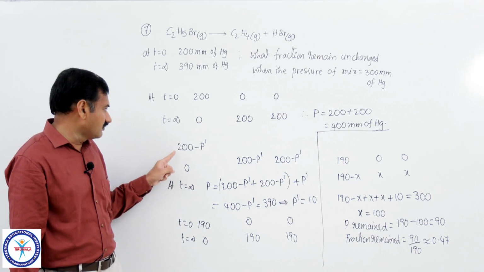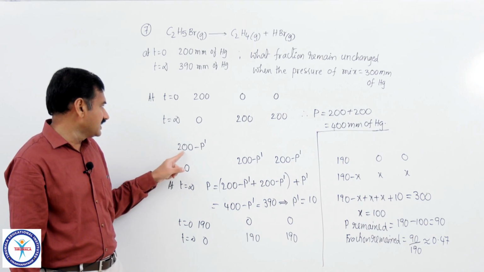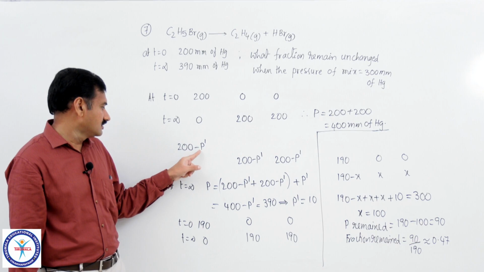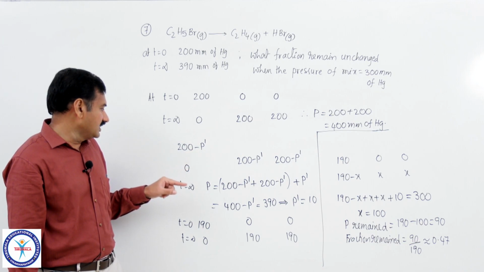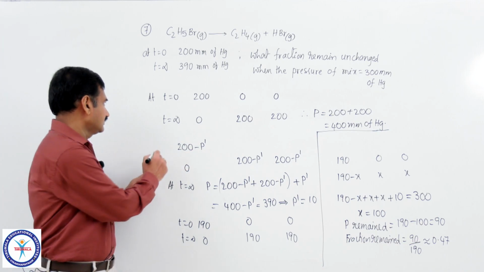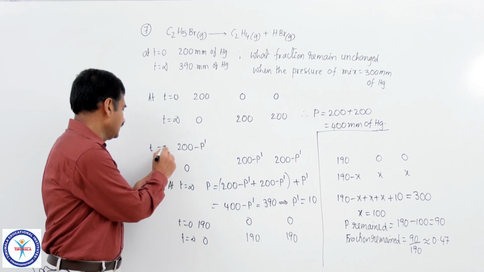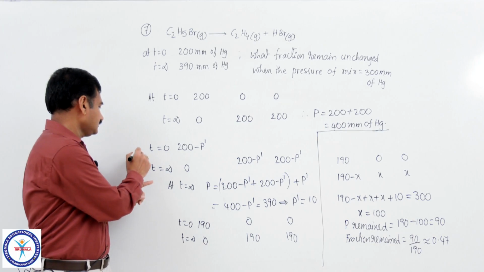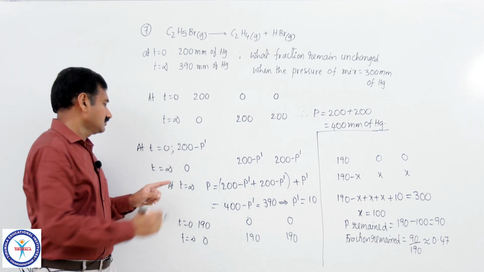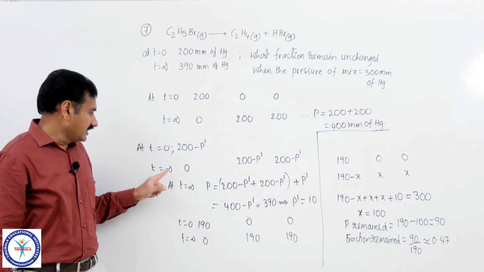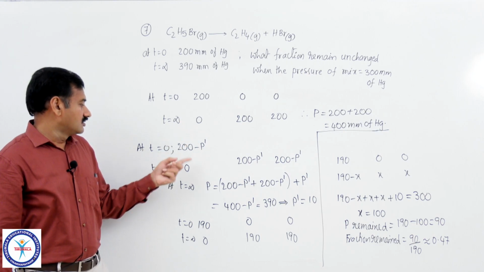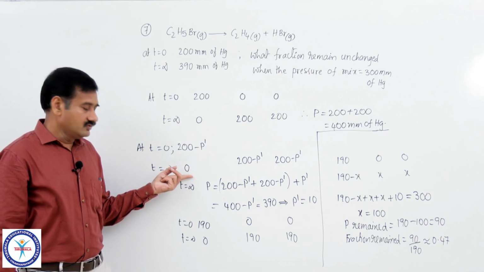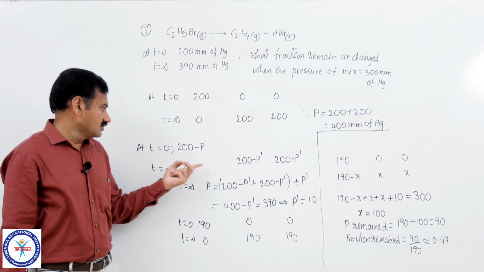So, at time T equal to 0, 200 minus P dash is the pressure of ethyl bromide. This is at t equal to 0 and this is at t equal to infinity. At time t equal to infinity, there is no ethyl bromide left, so the pressure is equal to 0.